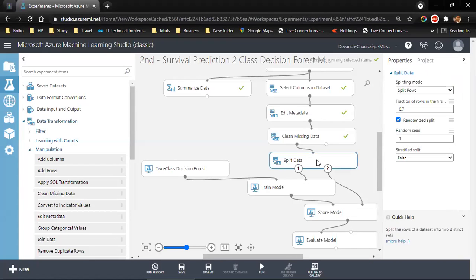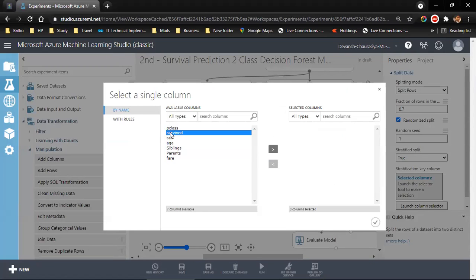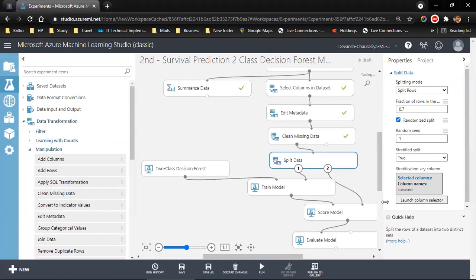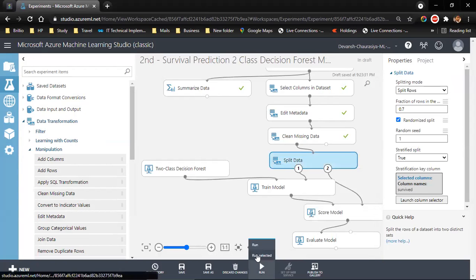Now we are in split data. Last time I told you that we had selected stratified split as false. This time we are going to make it true. Launch column selector. We are going to split the data on the basis of survived, this column. Click on OK. Let me run this, run selected.